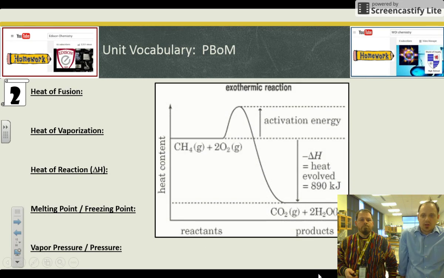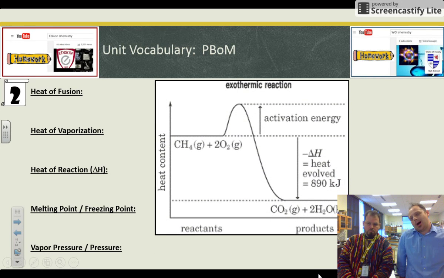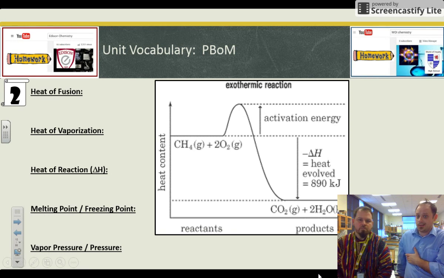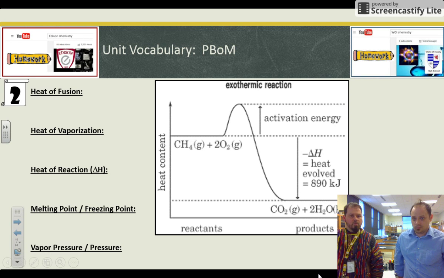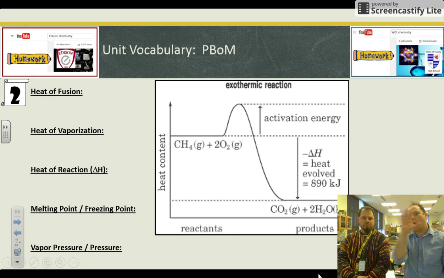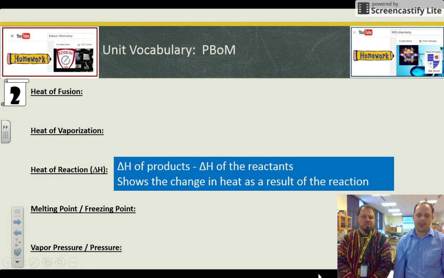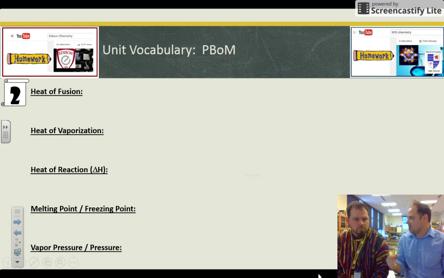Heat of reaction. We're going to show you heats of reaction on Table I, just because this unit is about heat. Temperature is kind of where it fits, even though we're not going to do these chemical reactions. We're going to see how a potential energy diagram is created, similar to a heating or cooling curve, that tracks the changes in heat for a reaction. Delta H is in between the reactants and the products. You can see it labeled there. It's the overall amount of heat absorbed or released in a chemical reaction. It's always products minus reactants, and shows the overall change. And we usually ignore the amount of heat it takes to initiate the reaction.